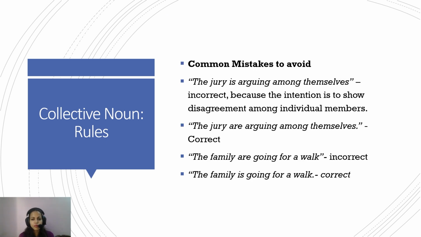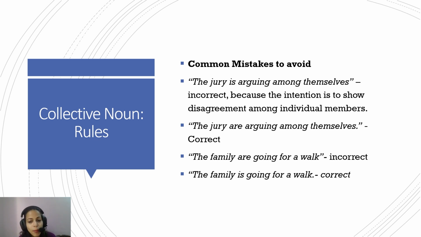Now, the common mistakes to avoid when using the collective nouns. In the statement "the jury is arguing among themselves," what is wrong here? Why does it feel incorrect? Because the intention here is to show the disagreement among the individuals. Many different individuals in the jury, all the jury members, are exhibiting different behavior. So the focus is on the individuals that comprise the jury, and hence it should be treated as plural. So, the jury are arguing among themselves.